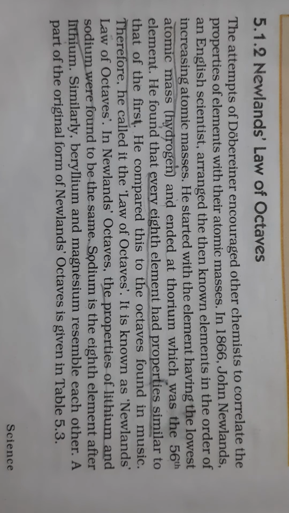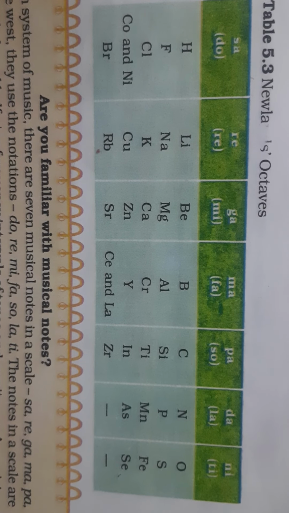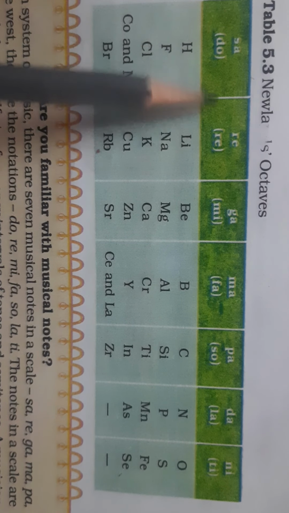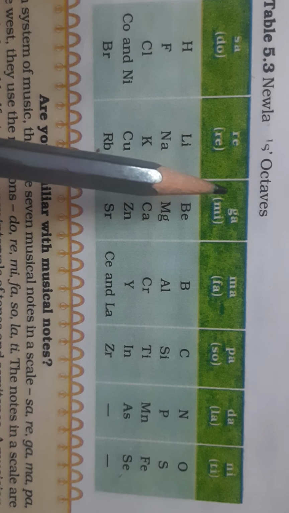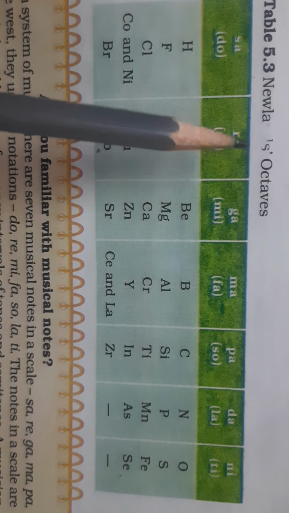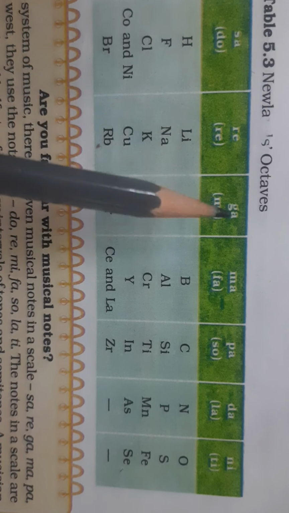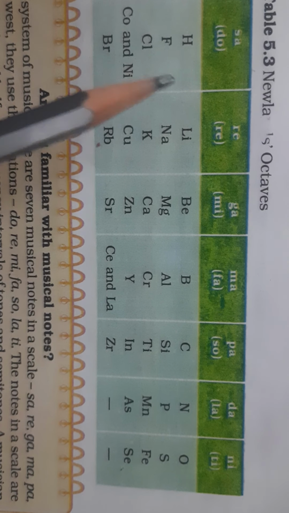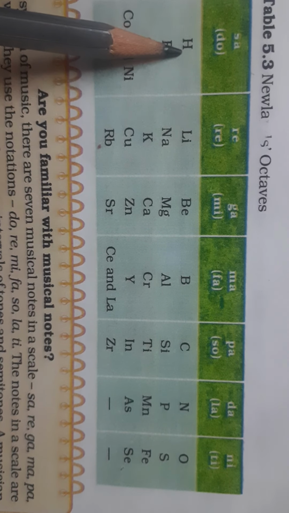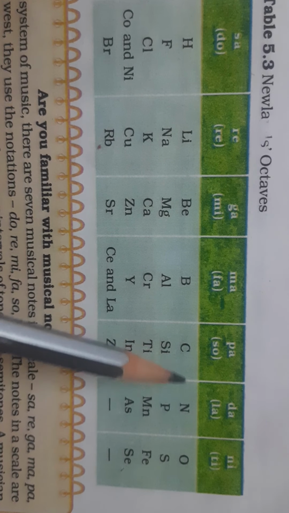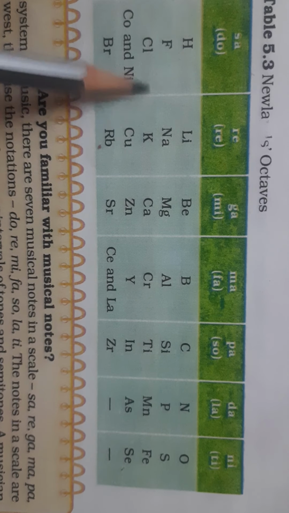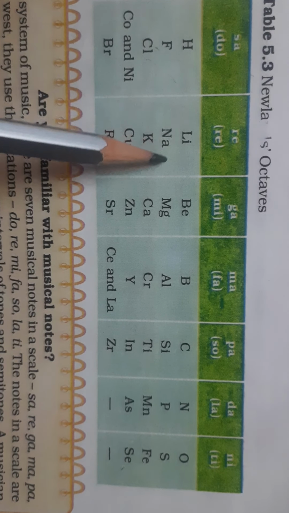See, this is the table formed according to Newland's law of octaves. Here, hydrogen is the first element, then lithium, beryllium, boron, carbon, nitrogen, oxygen, and fluorine, then sodium.